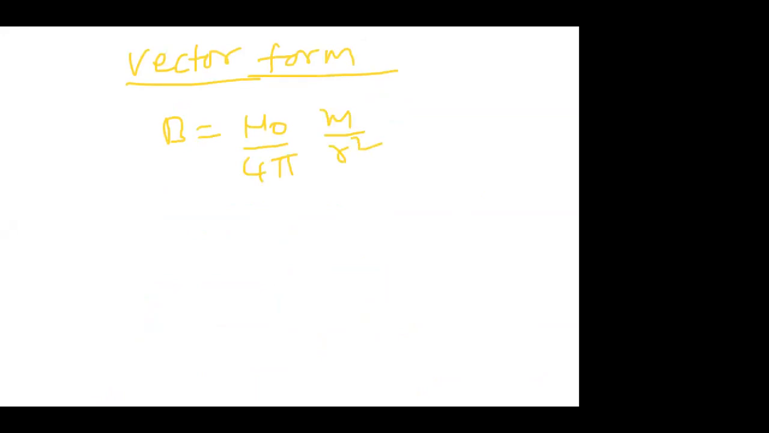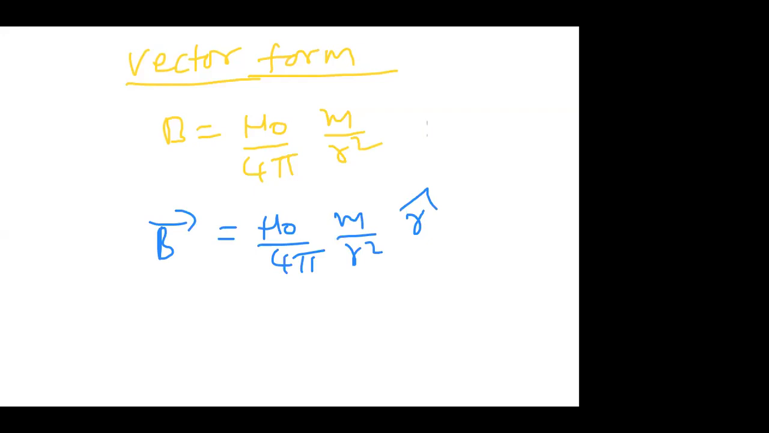And what about vector form? So now I want the vector form of magnetic field induction. Actually B is equal to mu naught by 4 pi, small m by r square, we have written. So how to write it in vector notation? Observe carefully. We have to write it as B bar. B bar is equal to mu naught by 4 pi m by r square, multiplied with a unit vector.